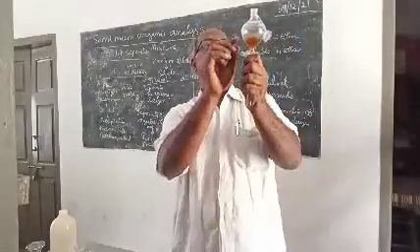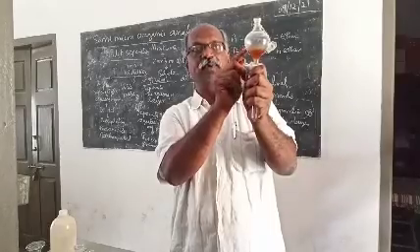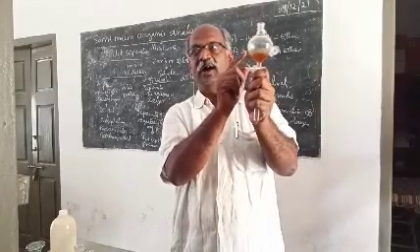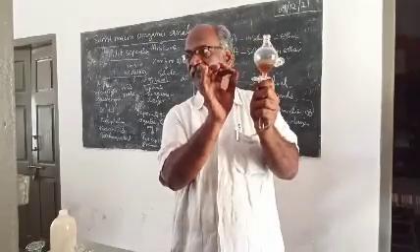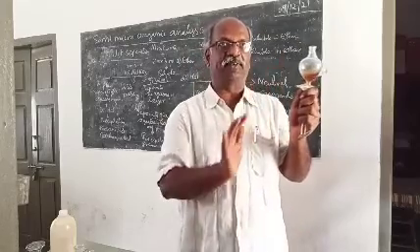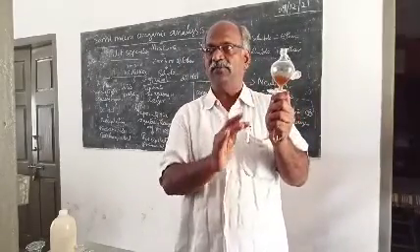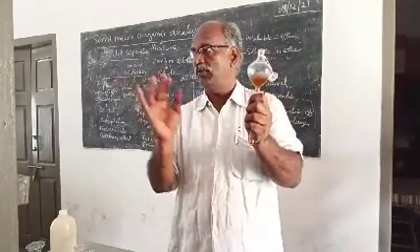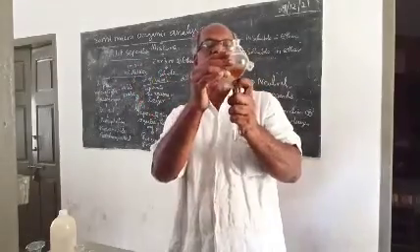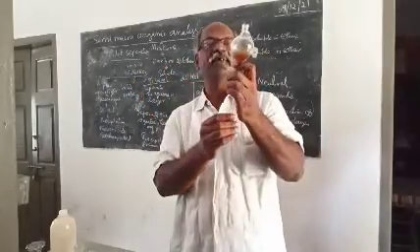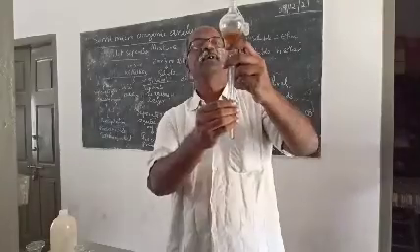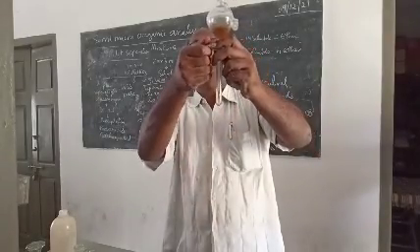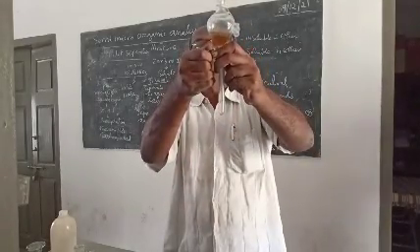Suppose you have a doubt whether the upper one is an organic layer, since the thickness is very less, you can add some more ether and shake it. You will have more volume of organic layer, nothing wrong in it. But don't waste the chemicals unnecessarily. So I am collecting the aqueous layer, which is in the bottom.